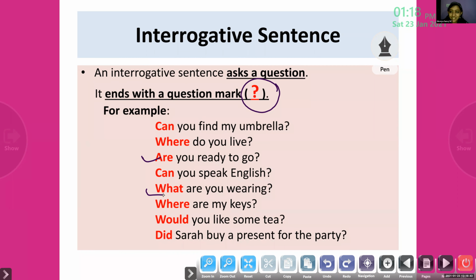Sorry, let me change the color of this background. Ma'am, write in red. Red is good for writing. All of you, please write this heading.